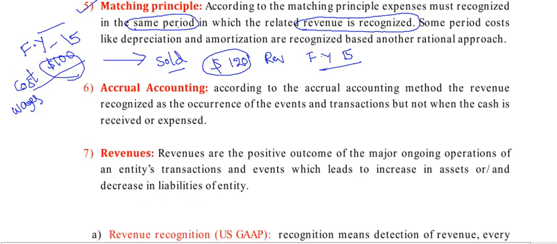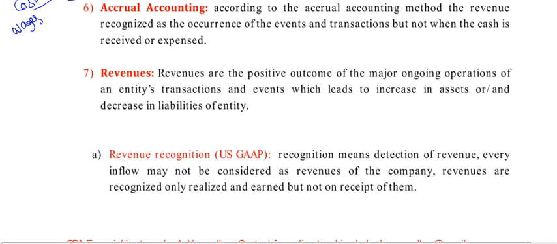Next, accrual accounting. We have a cash based accounting system and an accrual based accounting system. Now I am talking about the accrual based accounting system. According to the accrual basis accounting method, revenue is recognized on the occurrence of the events and transactions, but not when the cash is received or expenses paid.